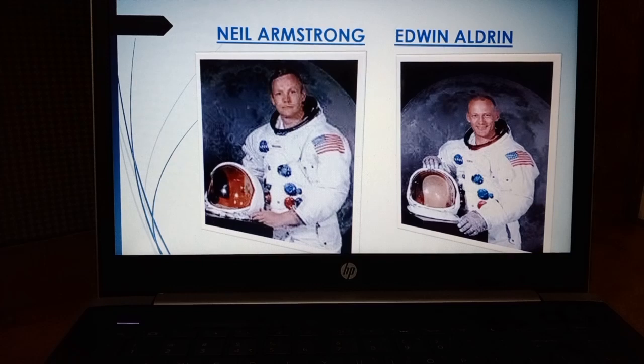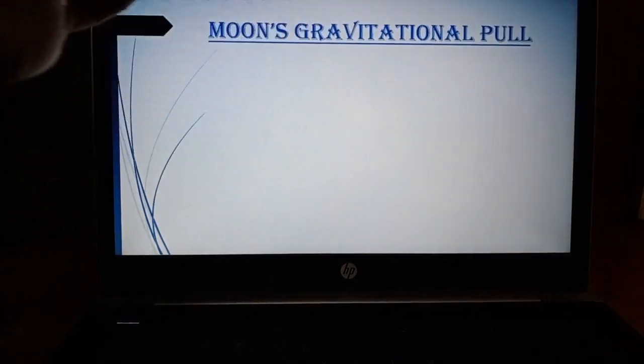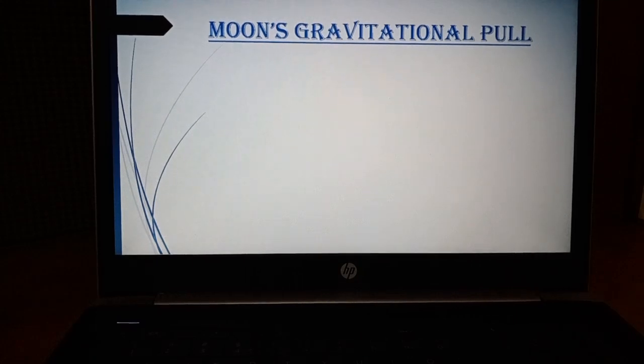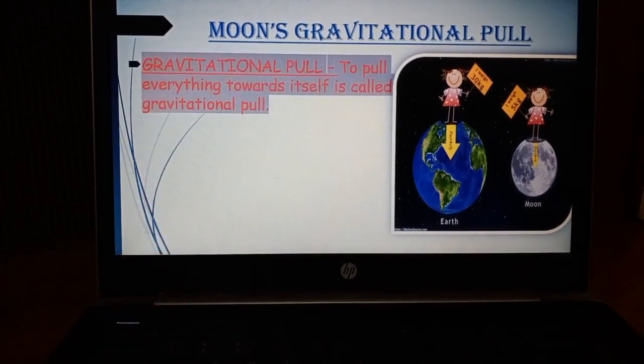Okay, now let's move to our next topic, the moon's gravitational pull. Instead of gravitational pull, we can also say gravity. They are both related terms. First, let me tell you the meaning of gravitational pull. Gravitational pull means the force that pulls everything towards itself.